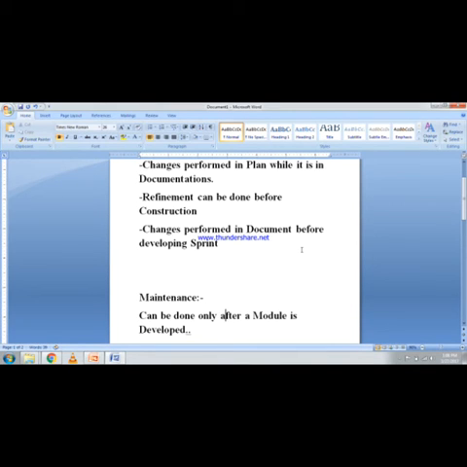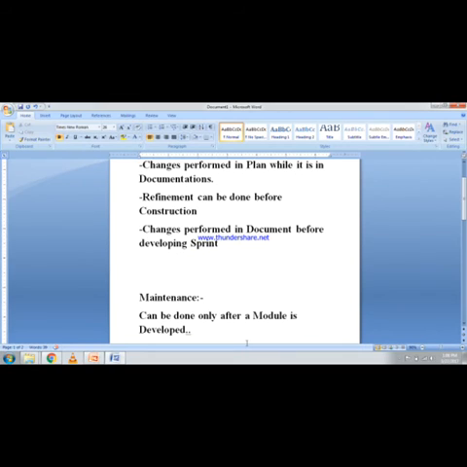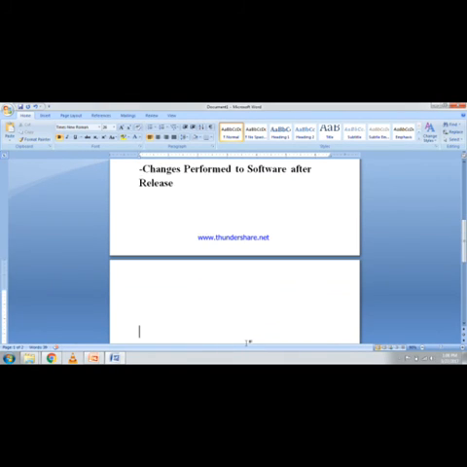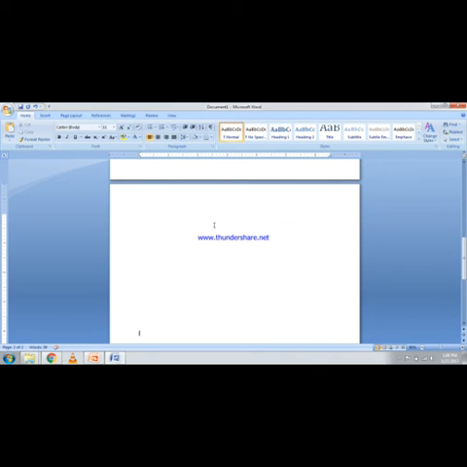I hope you understood well the difference between refinement and maintenance. In the next session I am going to discuss some very interesting concepts: the sprint burn down chart and its importance.